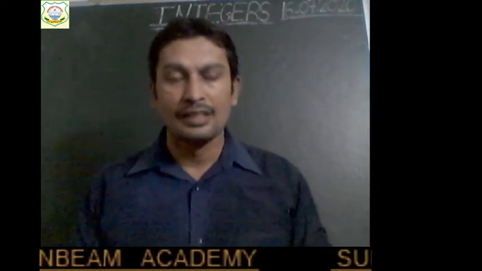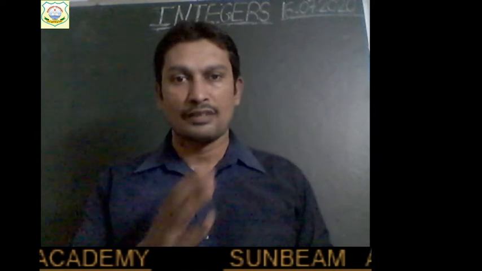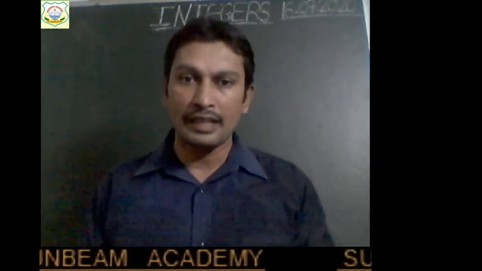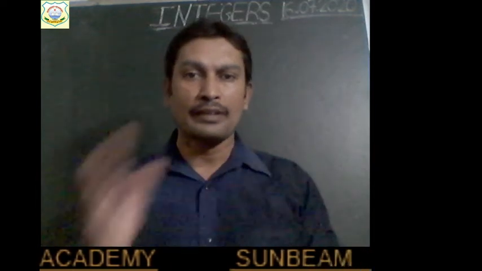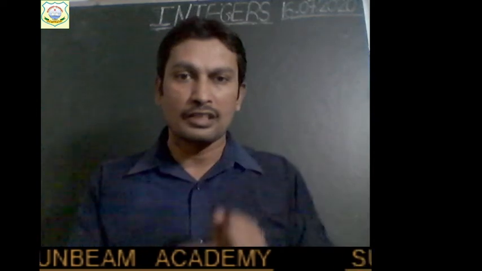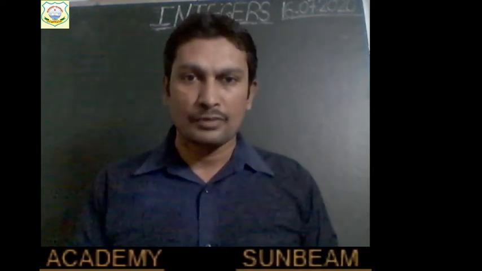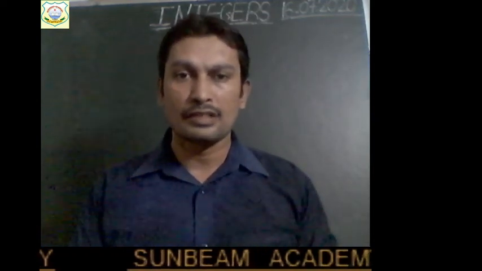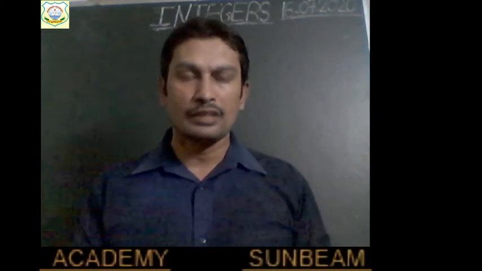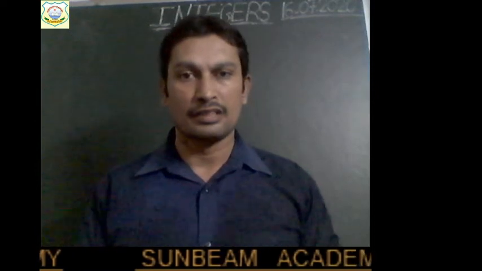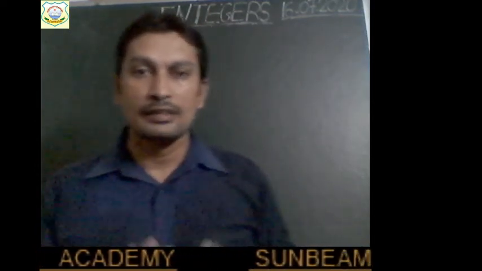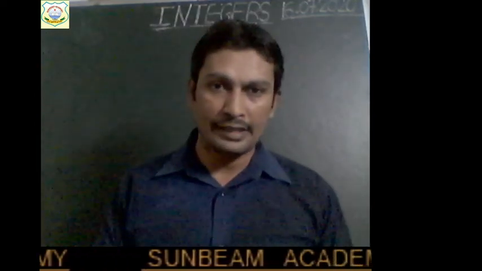Right, children? For example, plus 3 into minus 5 will be equal to minus 15, right? And if we change the order and multiply minus 5 into plus 3, then the result will again be minus 15 only. So in both the cases you get the same result. So we can say a into b is equal to b into a. This was commutative law, right?